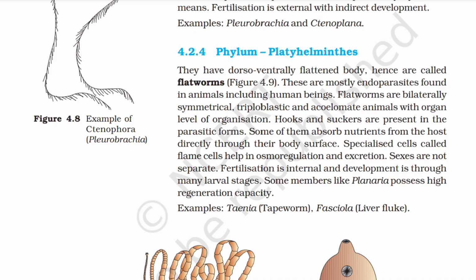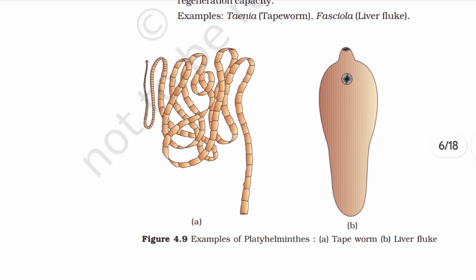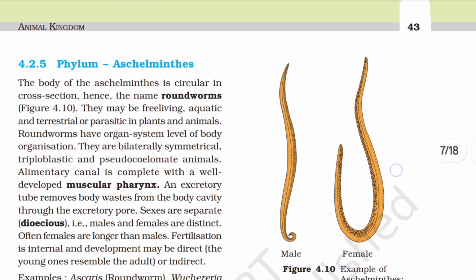Specialized cells called flame cells help in osmoregulation and excretion. Sexes are not separate. Fertilization is internal and development is through many larval stages. Some members like Planaria possess high regeneration capacity. Example, Taenia, Fasciola.